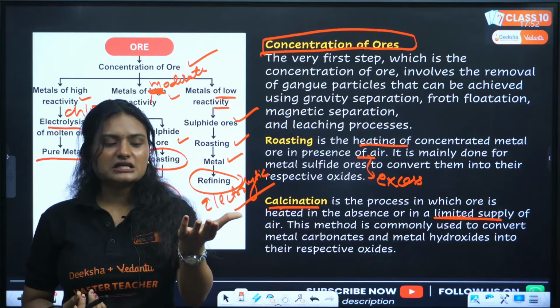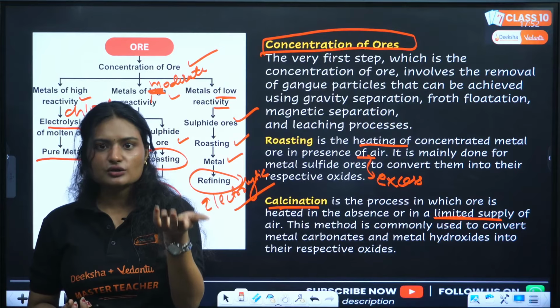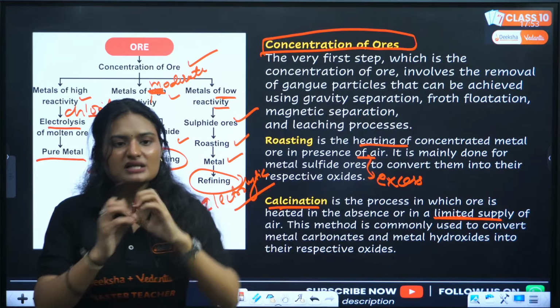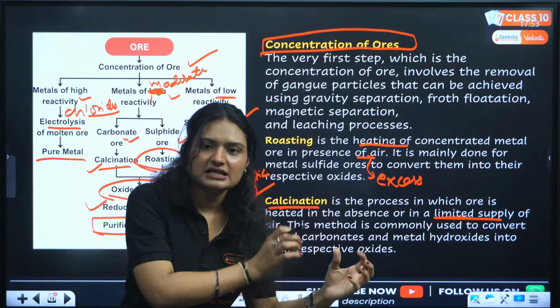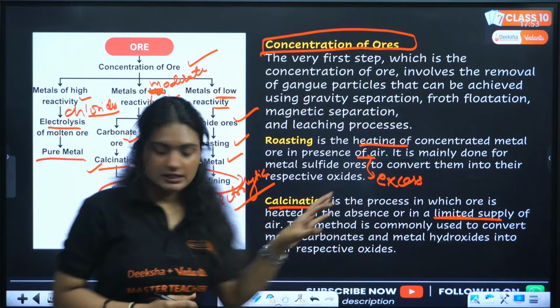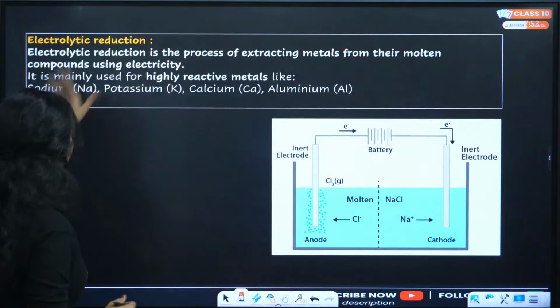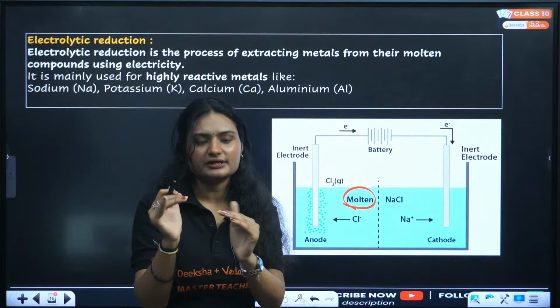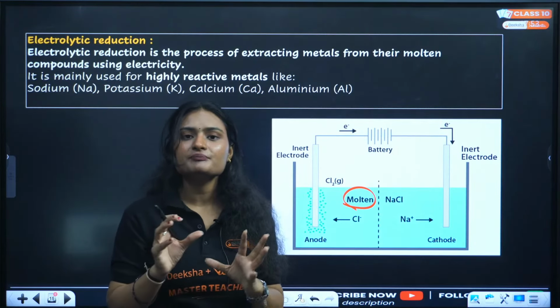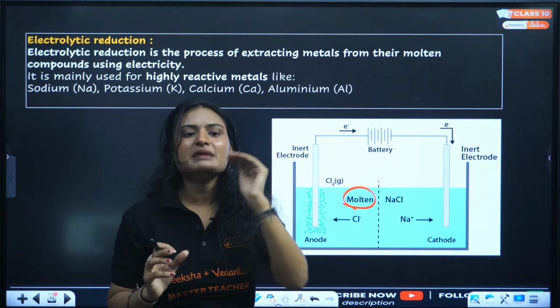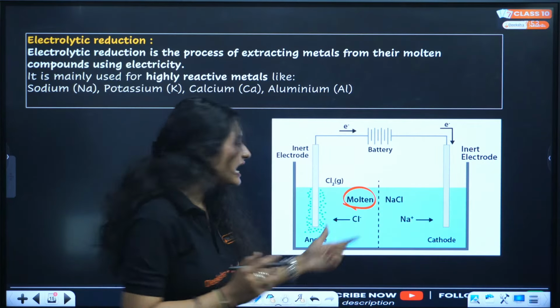We have the chlorides, the ore of sodium or potassium. Then we just heat it till it melts. Once it's melted, we put that in the process called electrolytic reduction. I will show you the process actually. This is electrolytic reduction. You have the chloride NaCl, and you melt it only till its melting point. Once it's melted, you add it in the solution.